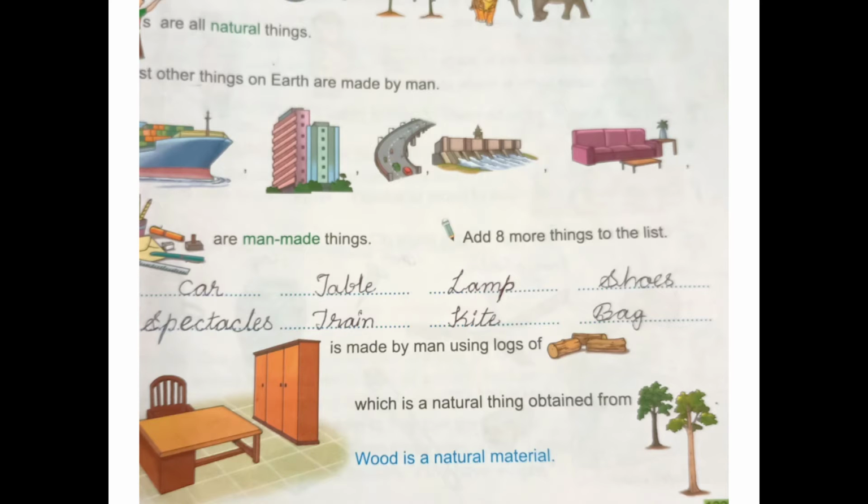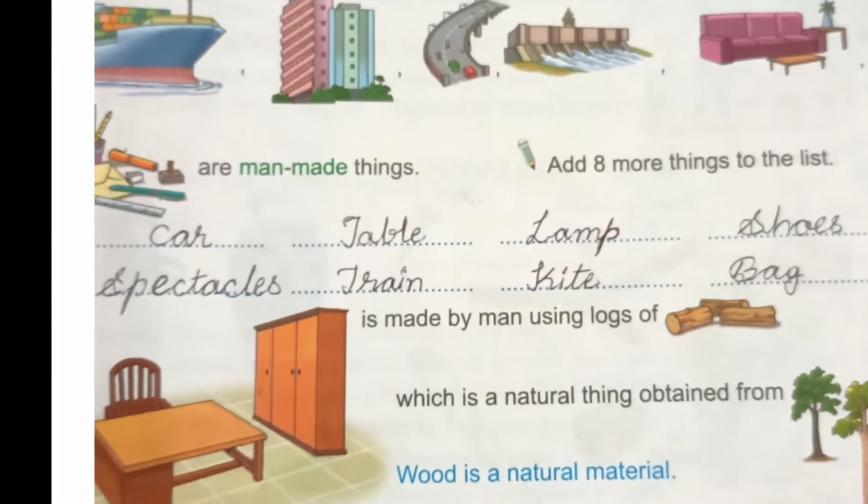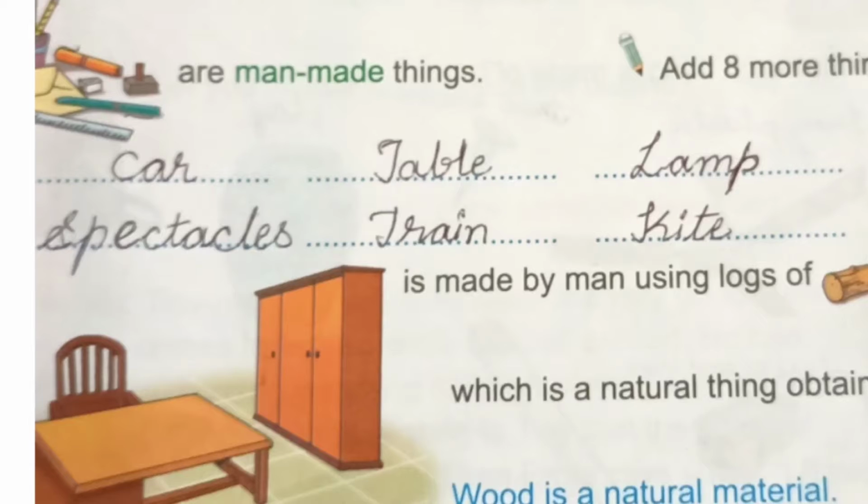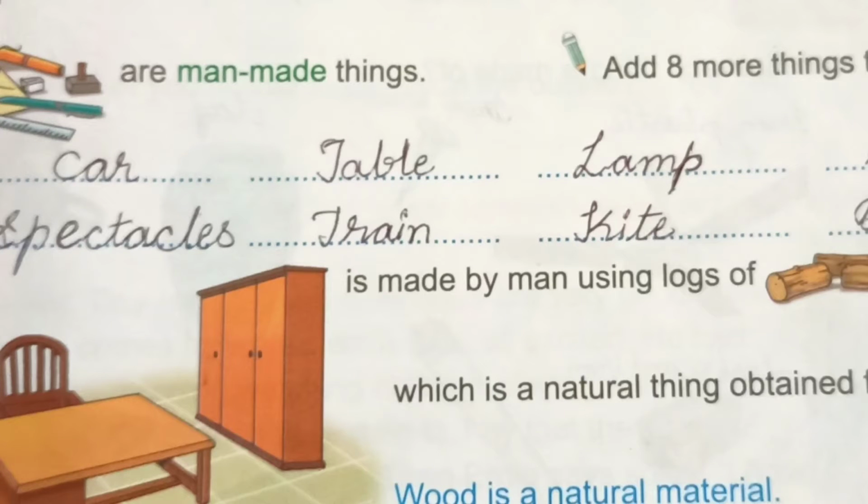I have written car, table, lamp, shoes, spectacles, train, kite, bag. These are made by man using logs of wood, which is a natural thing obtained from trees. Wood is a natural material. Here you can observe in this picture wardrobe, chair, table. These are made from wood. Wood is a natural material.